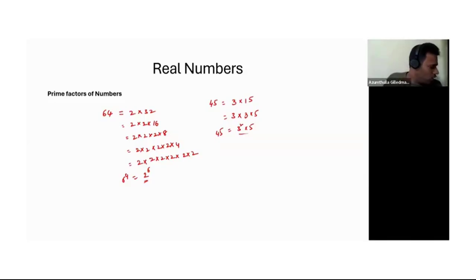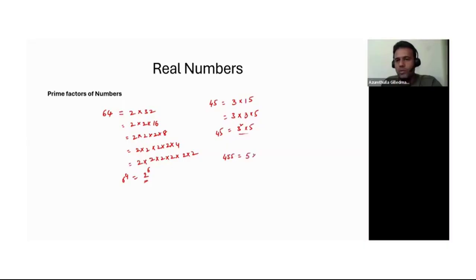For example, let's take a bigger number, 455. If I divide with 2, it will not go. With 3, I'm not sure; 3 ones are 3, 3 fives, no. With 5, it will go.